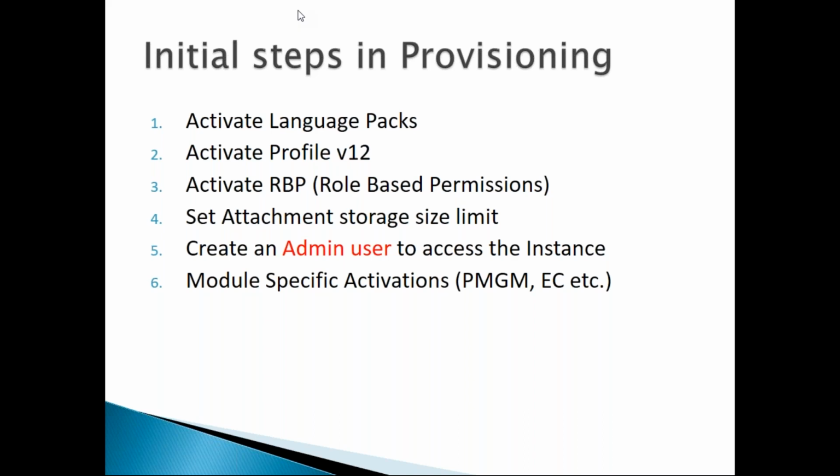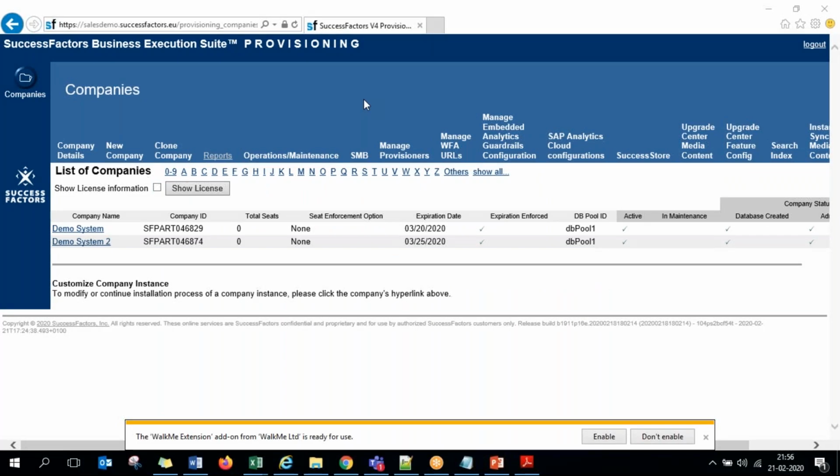So let me just share my screen. This is the provisioning, guys. Whenever you are logged into the provisioning, this is how the system looks. Normally, whenever you are granted customer system access for the first time, with the credential ID, the URL, ID and password, you log in, and that company name will appear here. Say the first project is Coca-Cola Beverages Limited. That will appear as a hyperlink.